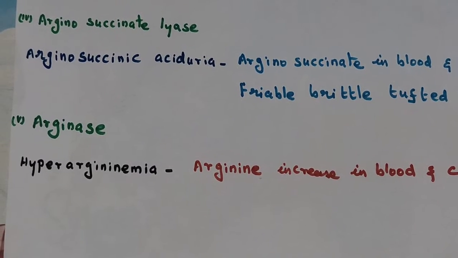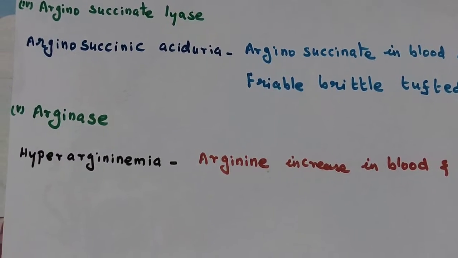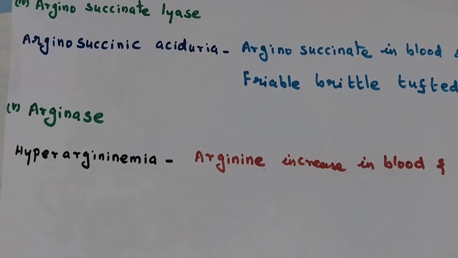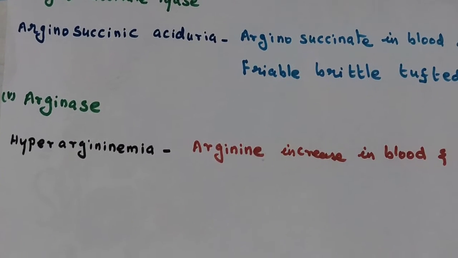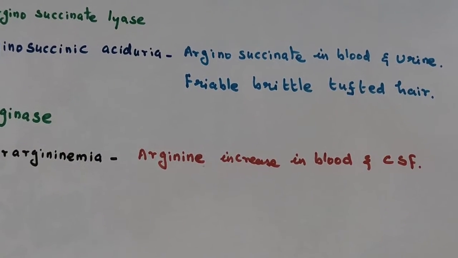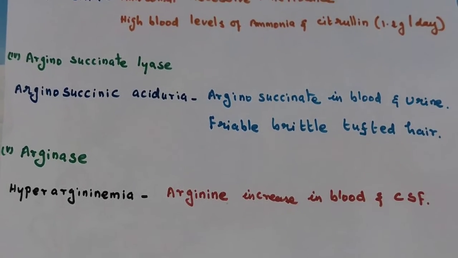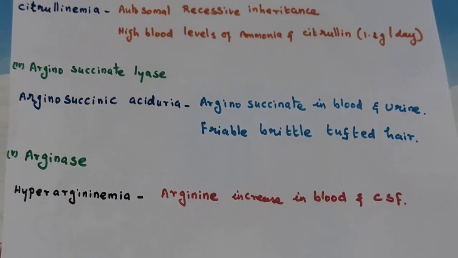The final enzyme is arginase. A defect of the arginase enzyme causes the disorder called hyperargininemia. There will be accumulation of arginine, increased in blood and CSF. These are the disorders.